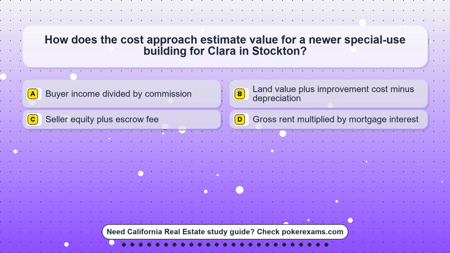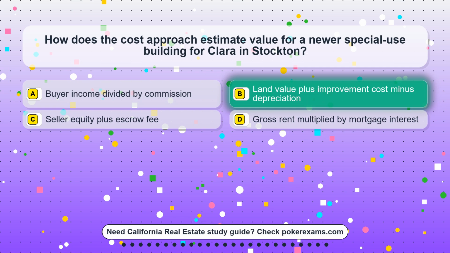Question 12. How does the cost approach estimate value for a newer special-use building for Clara in Stockton? Option A, buyer income divided by commission. Option B, land value plus improvement cost minus depreciation. Option C, seller equity plus escrow fee. Option D, gross rent multiplied by mortgage interest.